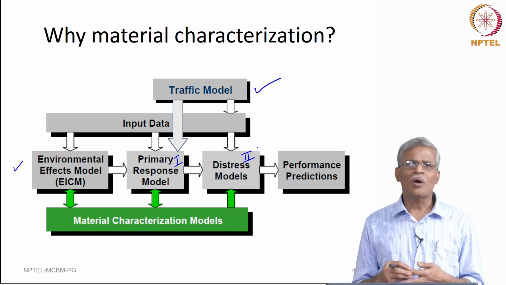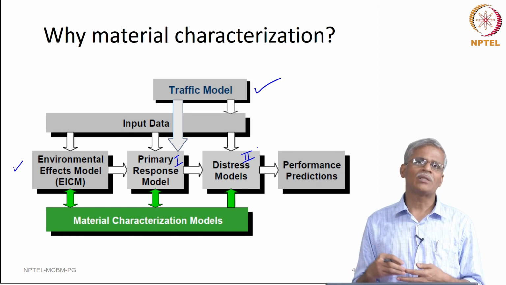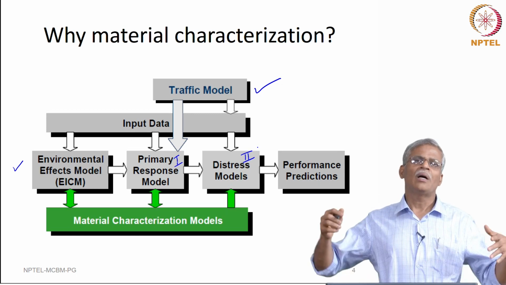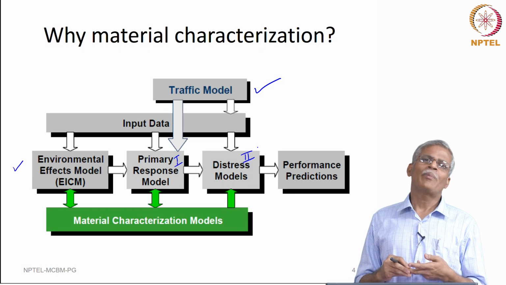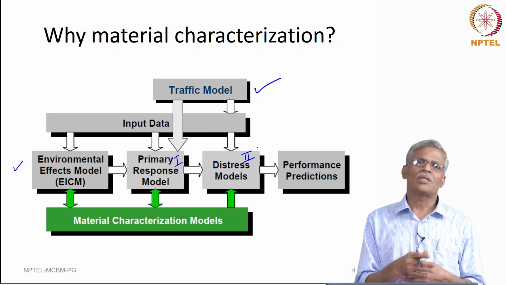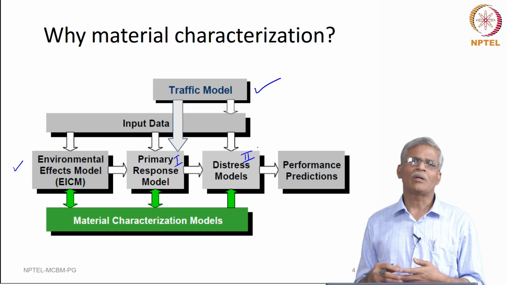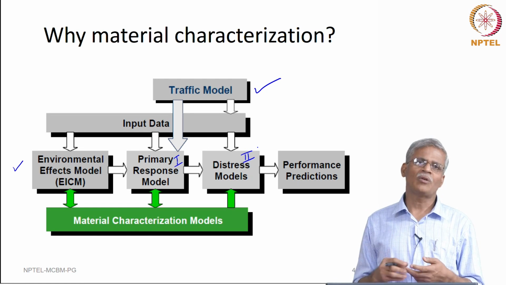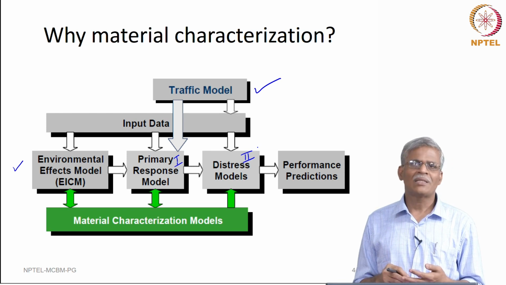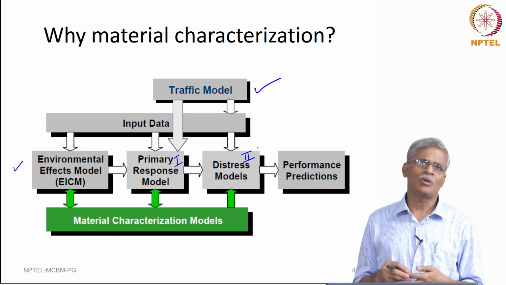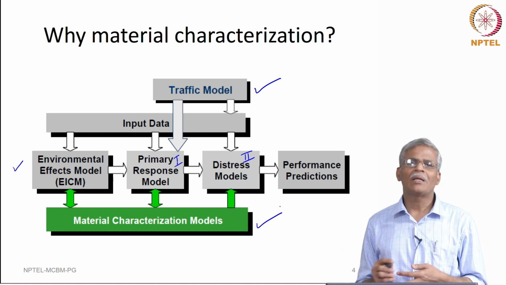So, if you are talking to a concrete pavement, they will be talking in terms of the Winkler foundation or the Pasternak foundation, a dense liquid or a dense solid model, and the slab is assumed to take all the load that is coming on top of it. So, depending on the theory that you use for stress analysis, the material characterization, the material inputs that are needed also is necessary. For instance, it could be Young's modulus, it could be Poisson's ratio, it could be bulk modulus, relaxation modulus, stiffness model, many of these modulus values are needed.